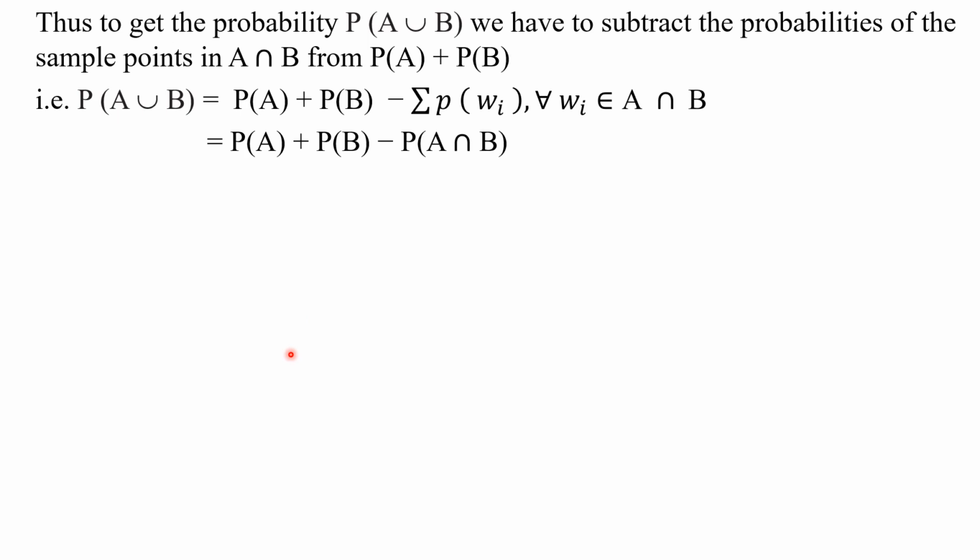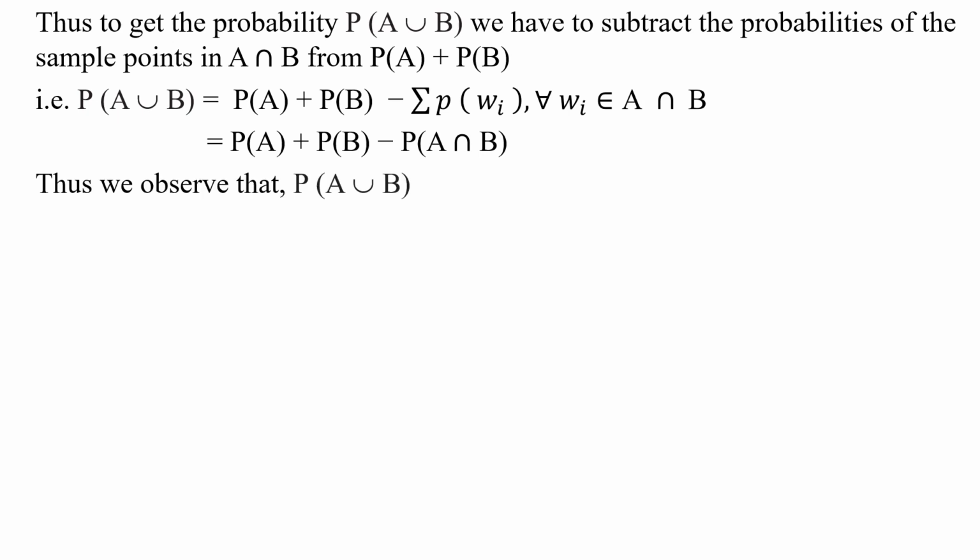Similarly, we are using the same formula in the case of probabilities. P of A union B is equal to P of A plus P of B minus P of A intersection B. That is why I told you at the beginning of this chapter, we are linking the set theory knowledge to find the probability of an event in this axiomatic approach.